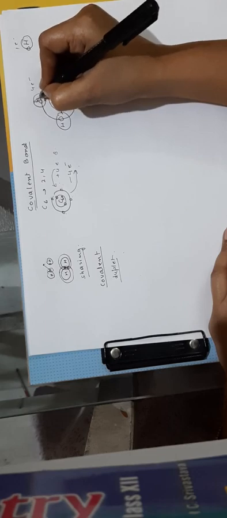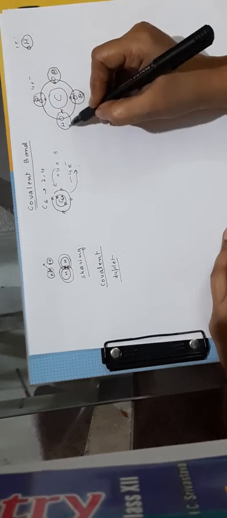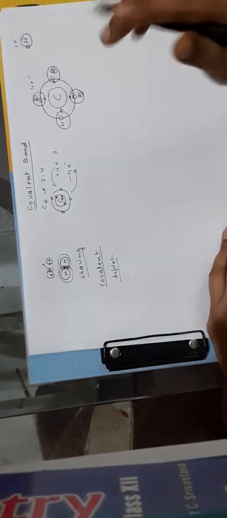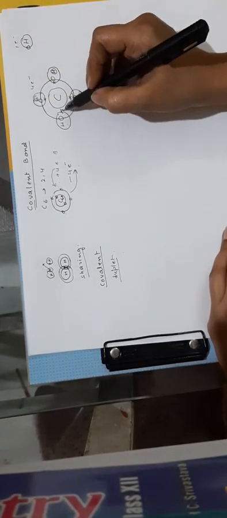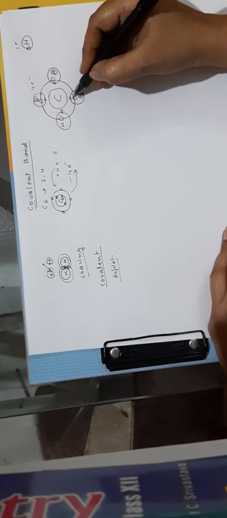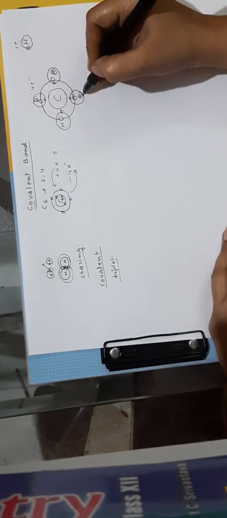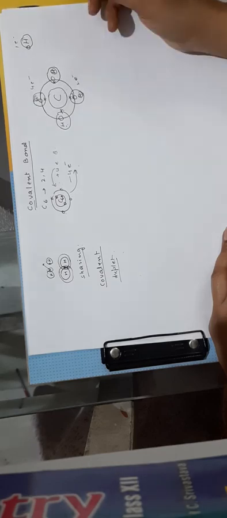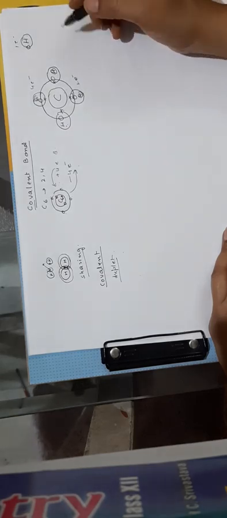Now if you see, each of the hydrogens has 1 electron of its own and it is sharing only one electron of carbon. Out of all the 4, only one is part of one hydrogen, another electron of carbon is part of another hydrogen, and this way each hydrogen is having 2 electrons in its outermost shell after sharing.